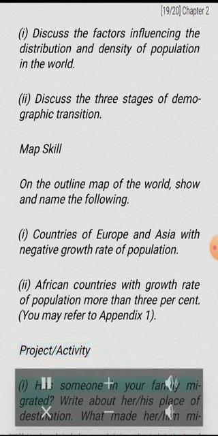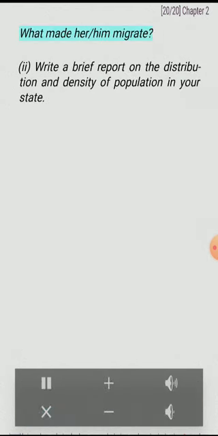Project, activity. I. Has someone in your family migrated? Write about her, his place of destination. What made her, him migrate?